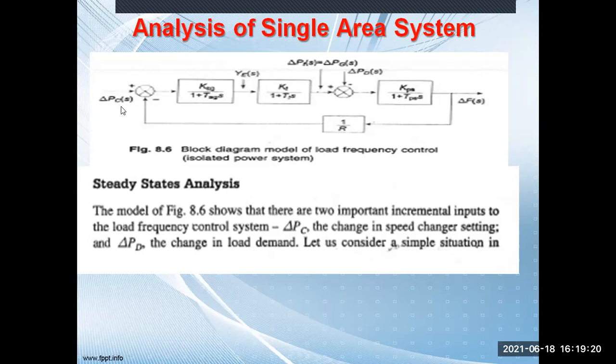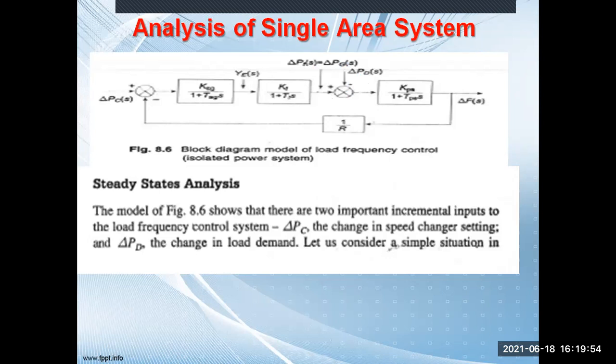Now we need to do the analysis for this particular block diagram. Here you have the load, and load is always negative, so this is delta PDS. This is your delta PTS equal to delta PGS, that means this is your turbine power output. I told you that the turbine power output will be the input to your generator, so the input to the generator and the turbine output power should be equal. So this is your delta PGS.